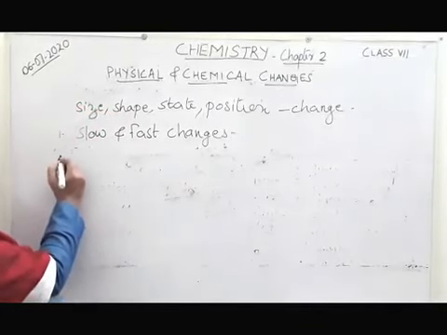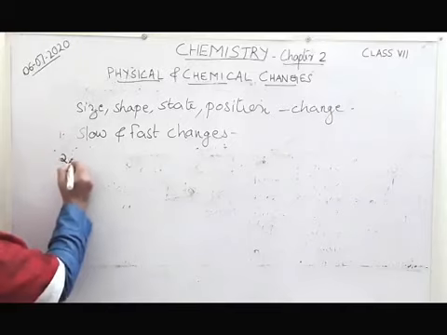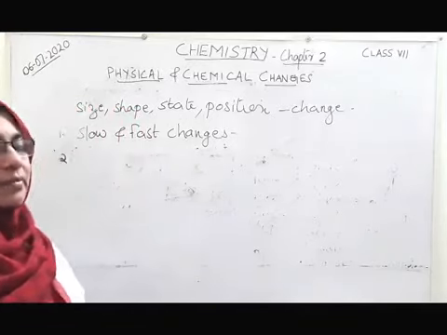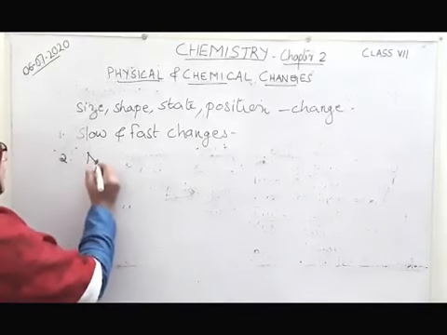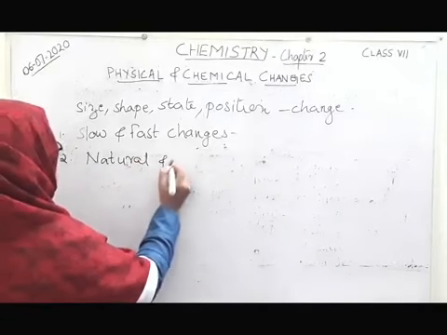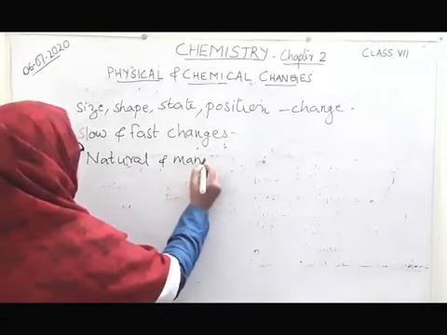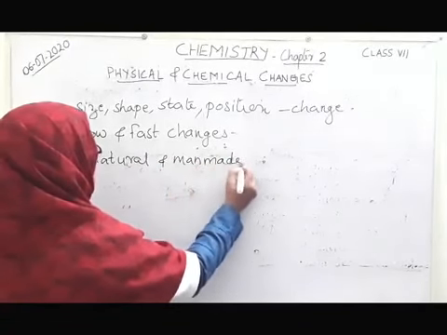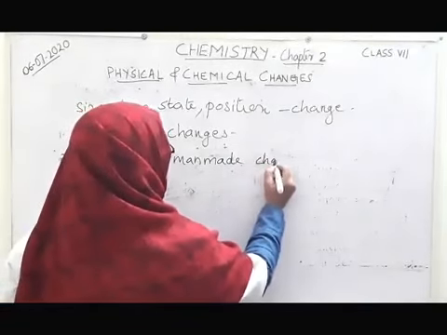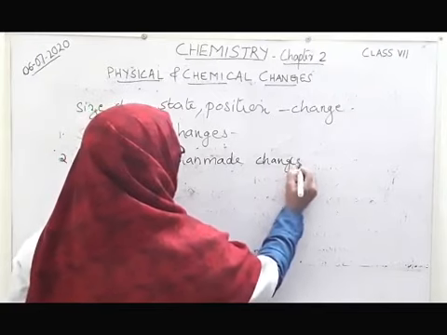Now another classification which we have to study here is natural and man-made changes. Now let us see what are natural and man-made changes. Can you give me some examples which we see around us? Yes, natural change example.